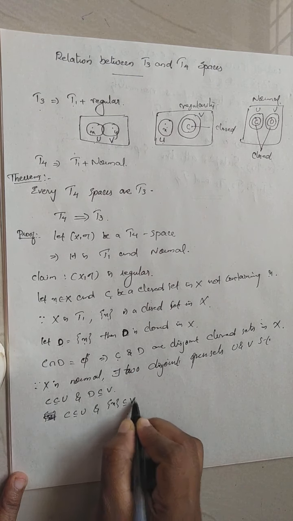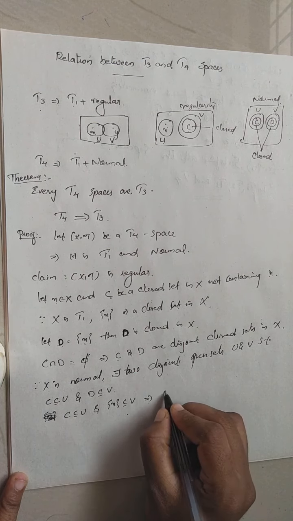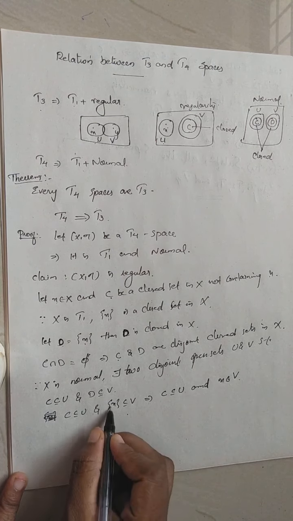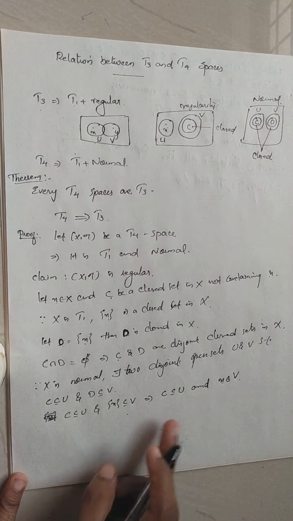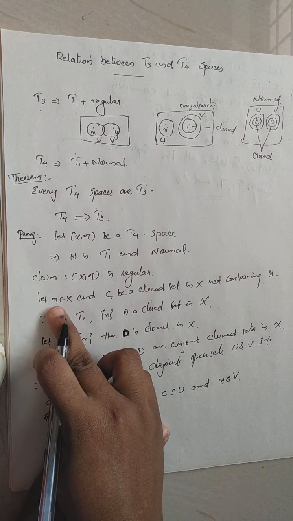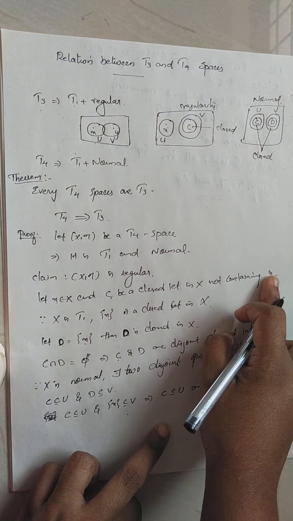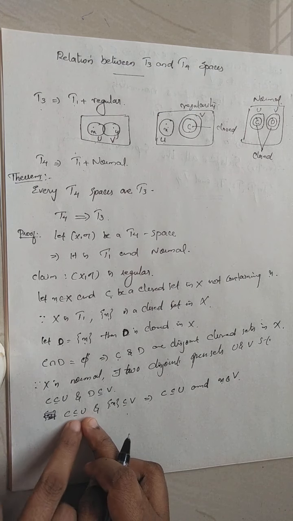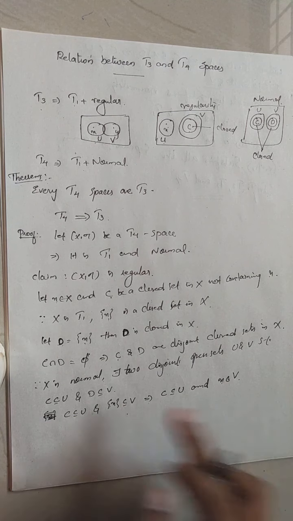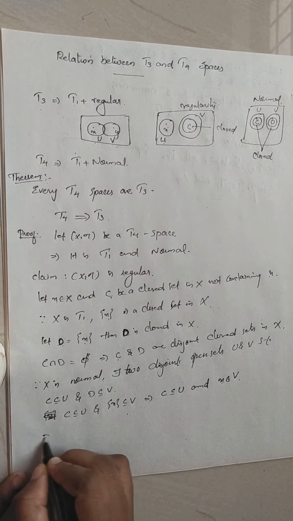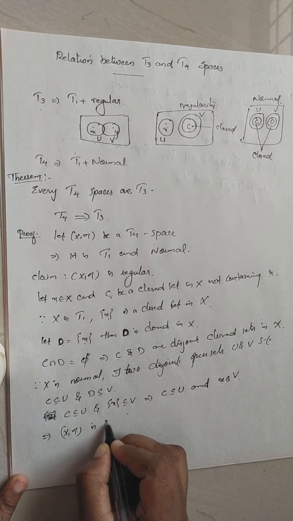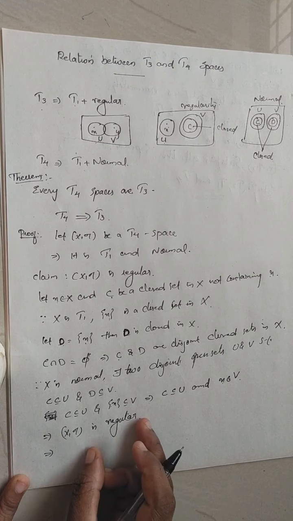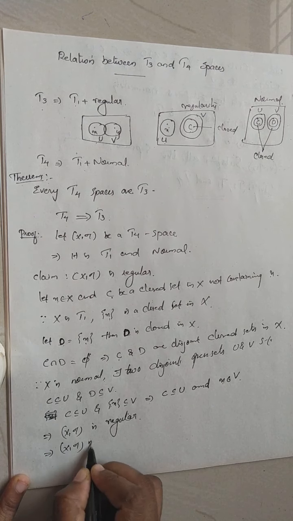Singleton X is contained in V. So C is contained in U and X belongs to V. Singleton X contained in V means X belongs to V. So if you consider a point X and C is a closed set not containing the point X, then there exist two disjoint open sets U and V such that C is contained in one open set and the point X is contained in another open set, and these two open sets are disjoint, which means (X, tau) is regular. So it is regular and T1, therefore (X, tau) is T3.